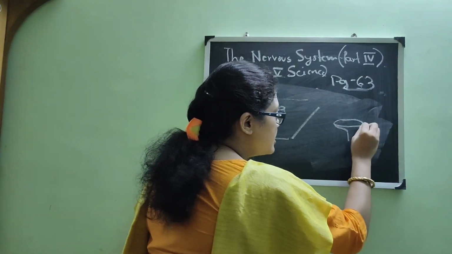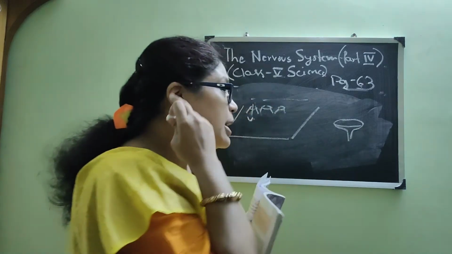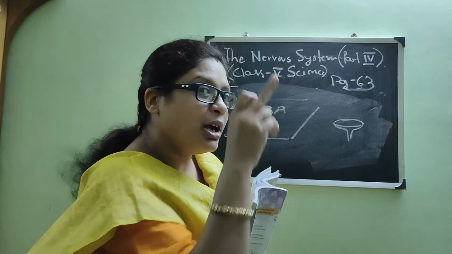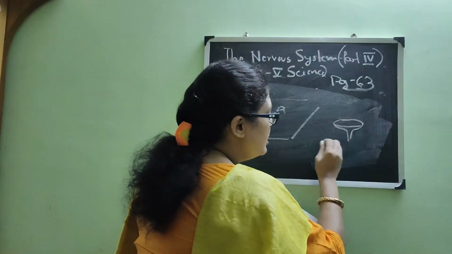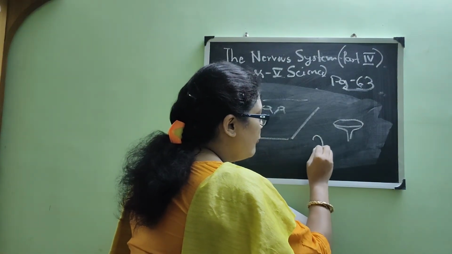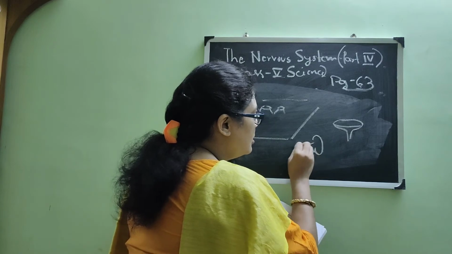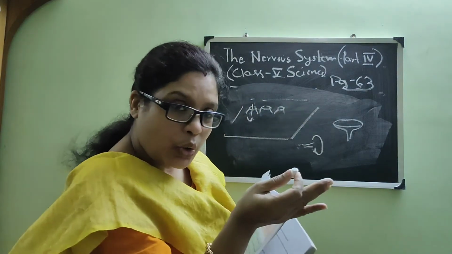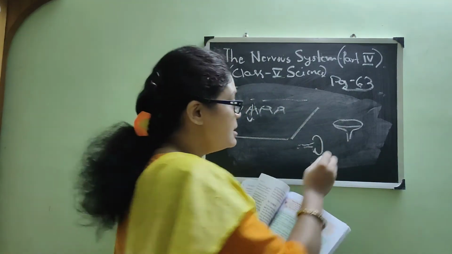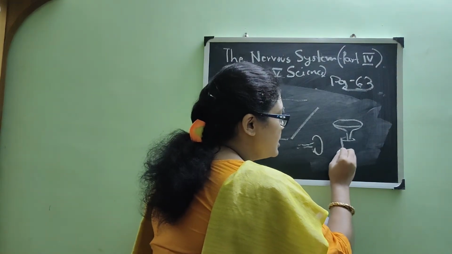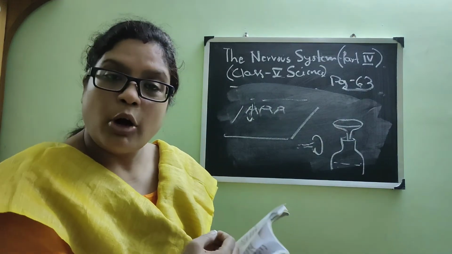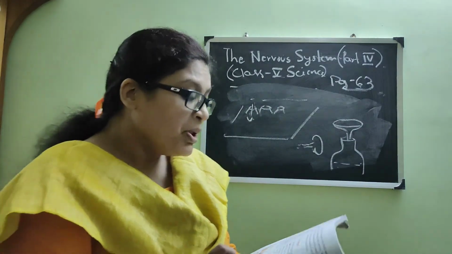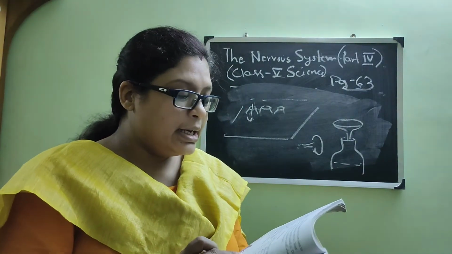Funnel looks like this. See, our ear is also like that, isn't it? It has a long hole inside the inner part of the ear, and it looks like some funnel, isn't it? And the ear is like this. If we rotate it, it will look just like this, isn't it? Mother used to, maybe you have seen, put oil in the bottle with the help of the funnel. So the external ear is like a funnel